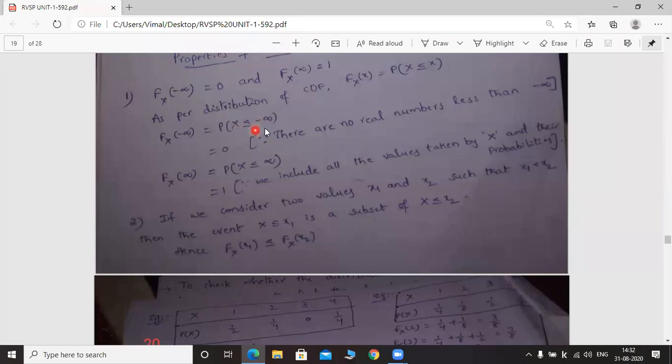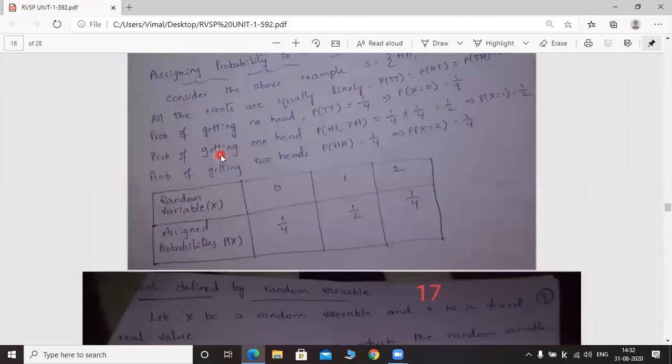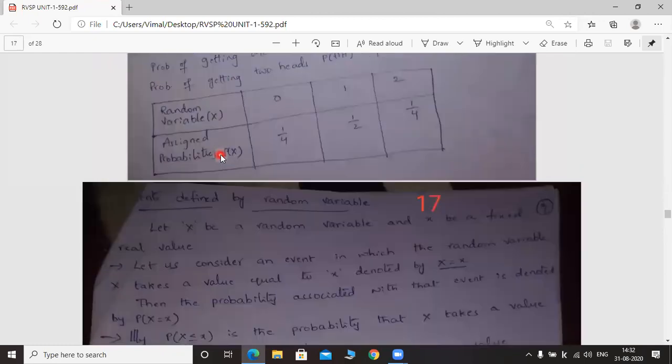Again, probability of capital X equal to minus infinity is 0 only. So you have to write 0 here.